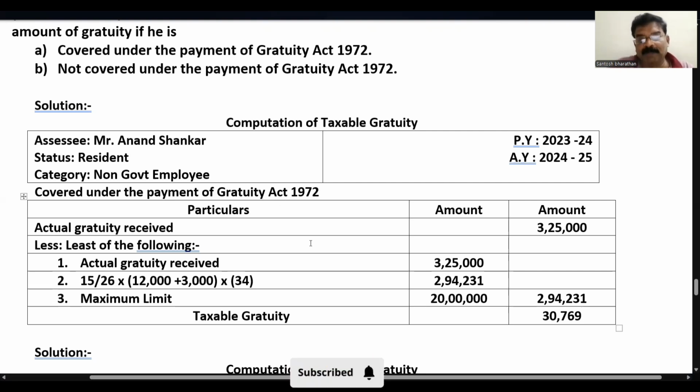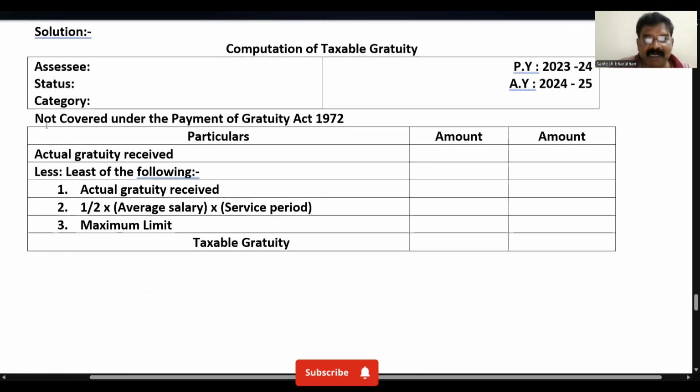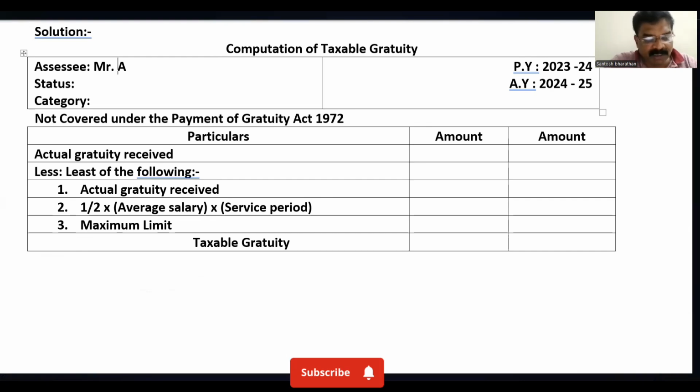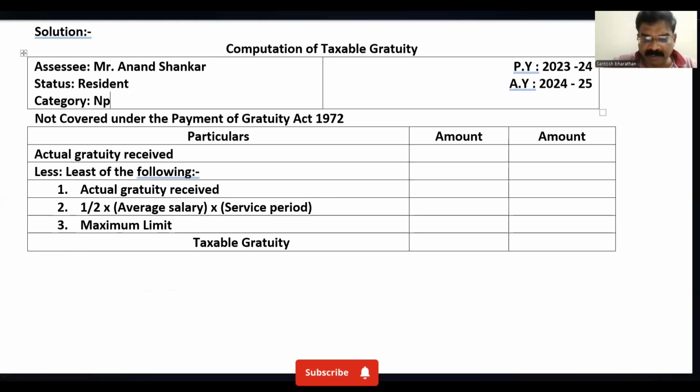The second part of the same problem is to find out the case not covered under the Payment of Gratuity Act 1972. We will go with the same format, but here I have mentioned not covered under the Payment of Gratuity Act 1972. Again, the assessee, I'm going to write as Mr. Anand Shankar, the status as resident, and the category as non-government employee.